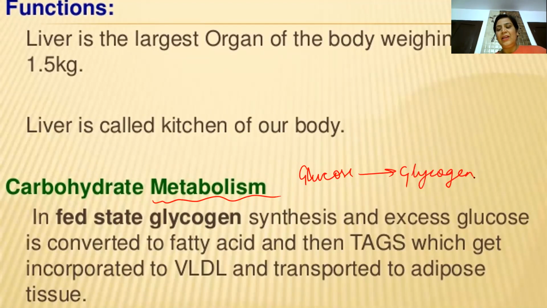Whenever glucose is required, this glycogen will be broken down to release glucose. This is one example I'm taking.